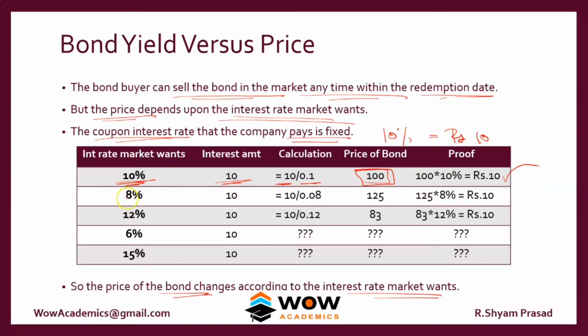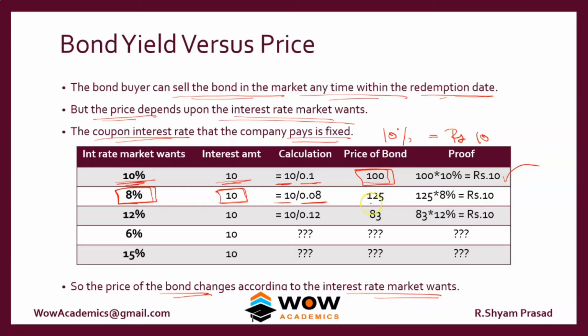If the market interest goes to 8%, if the market wants just 8%, the interest from the bond will always be 10 because that is what was promised. If you have the bond, you will get 10 as the interest. But what would be the price of the bond? The price would be 10, the interest amount, divided by the market rate of 0.08.